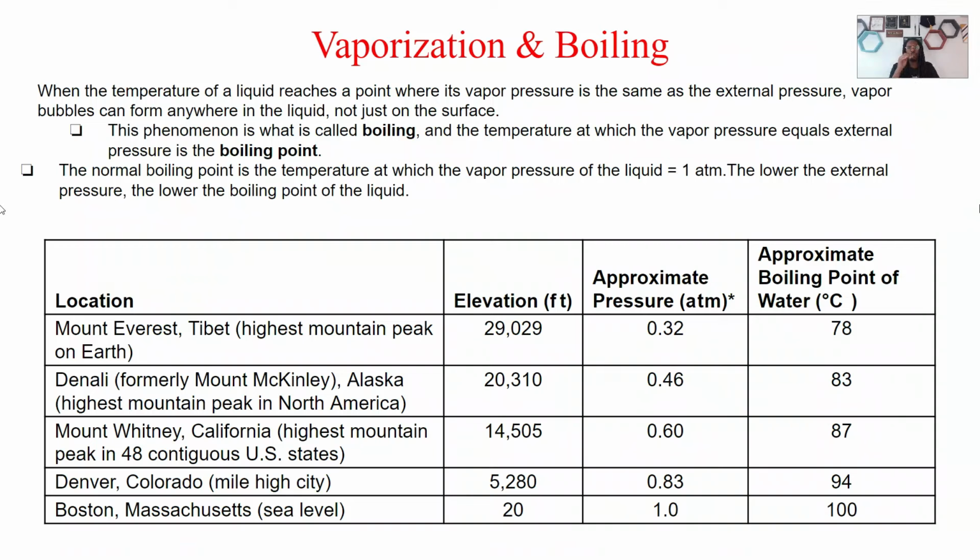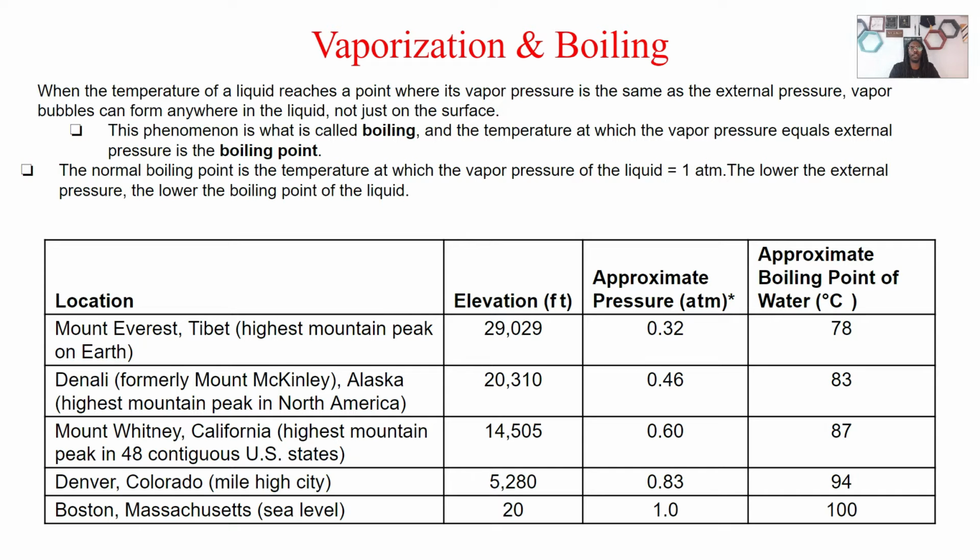Okay, so now let's talk about vaporization and boiling points. So when the temperature of a liquid reaches a point where its vapor pressure is the same as the external pressure, vapor bubbles can form anywhere in the liquid, not just on the surface.